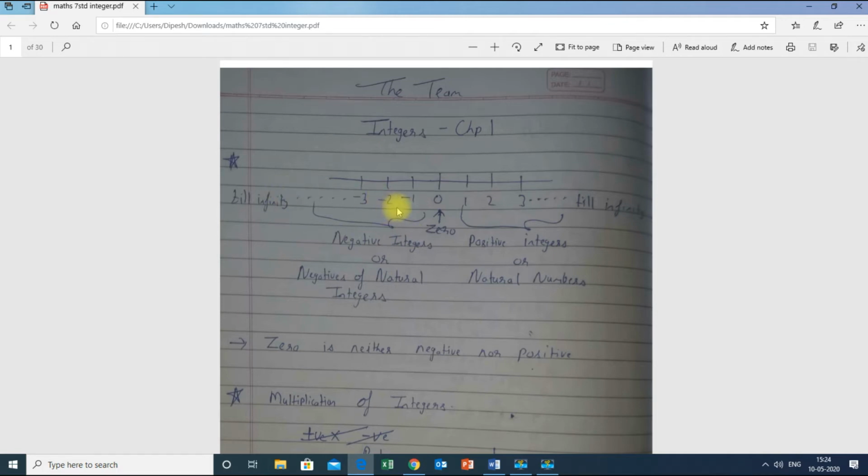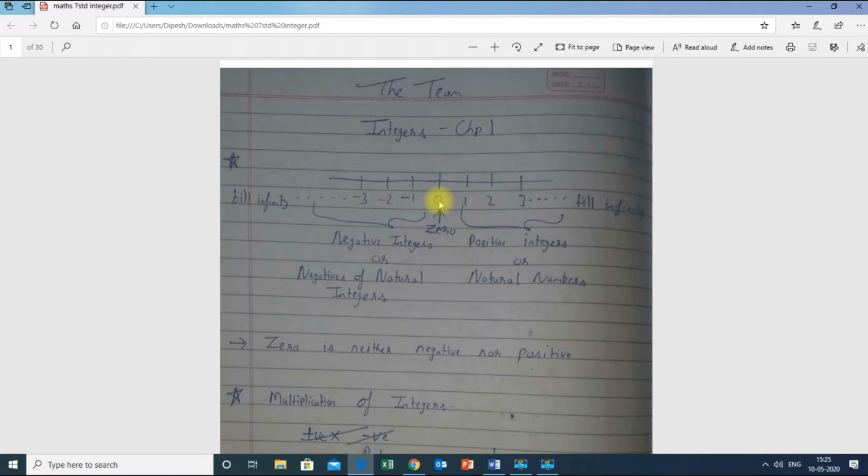All the left hand side numbers are negative integers, and all the right hand side are positive integers. Now 0 is neither positive nor negative, it comes in the middle.